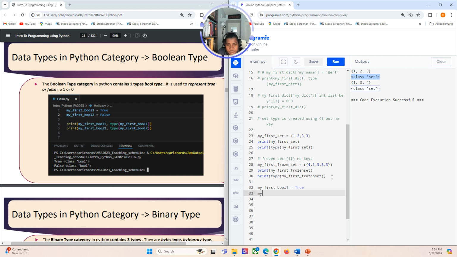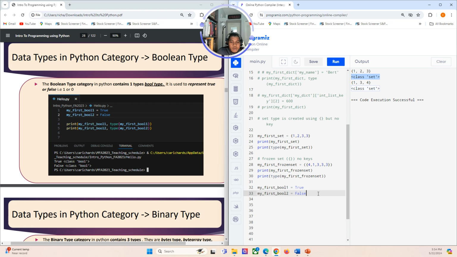Okay, so my first bool. Basically the compiler will figure out what type based on the value you set the variable name to. My first bool 2 equal false.